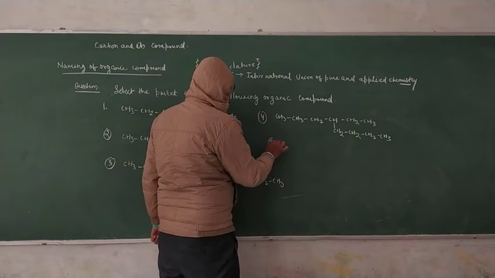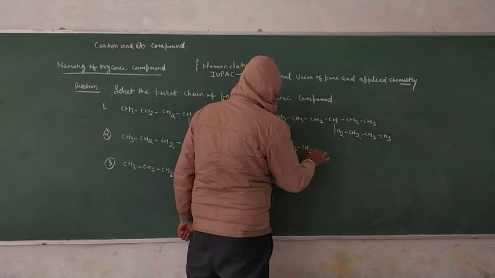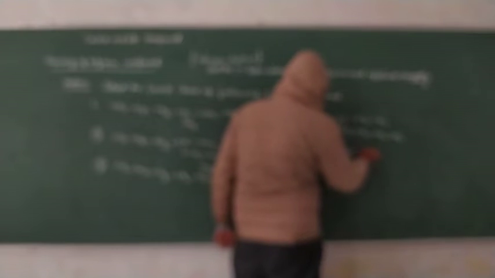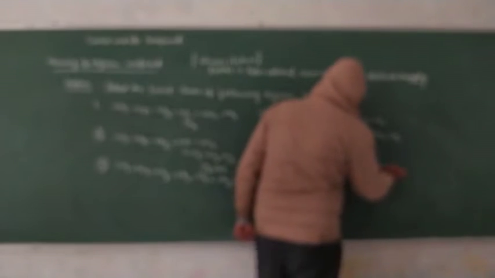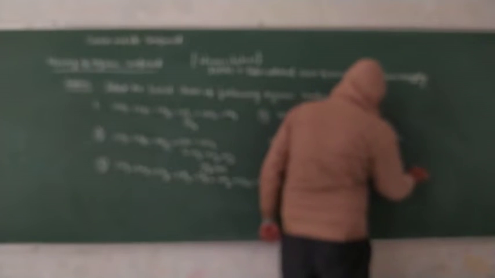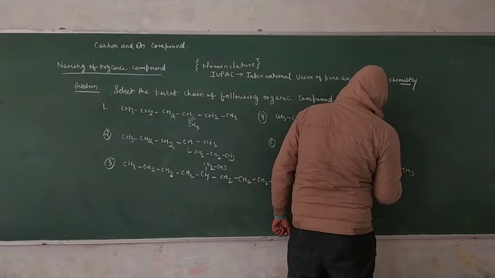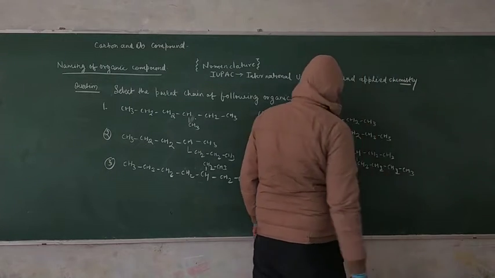Question number five: CH3, CH2, CH2, CH2, CH, CH2, CH3, CH2, CH2 and CH3, CH2, CH3.